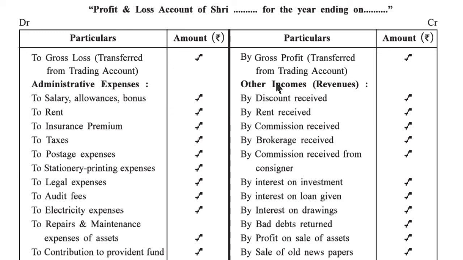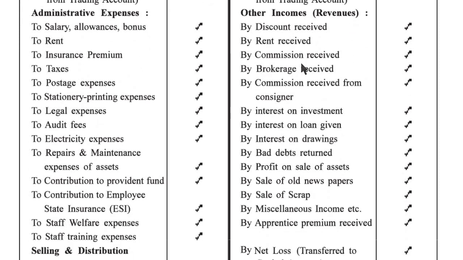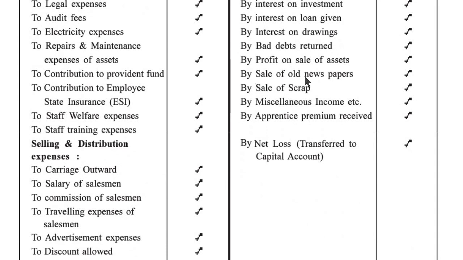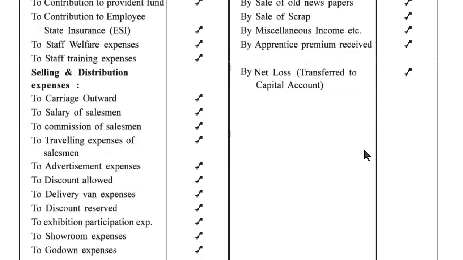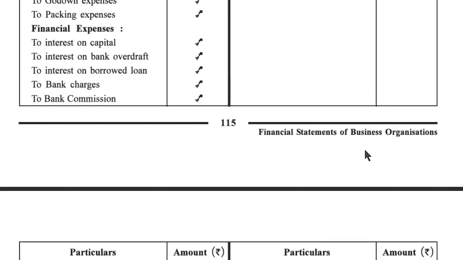Credit side first entry, then credit side other entries. Other income and revenues: by discount received, by rent received, by commission received, by brokerage received, by commission received from consignor, by interest on investment, by interest on loan given, by interest on drawings, by bad debt recovered, by profit on sale of asset, by sale of old newspapers, by sale of scrap, by miscellaneous income, etc., by apprentice premium received, and by net loss transferred to capital account. So this way our profit and loss account is prepared.